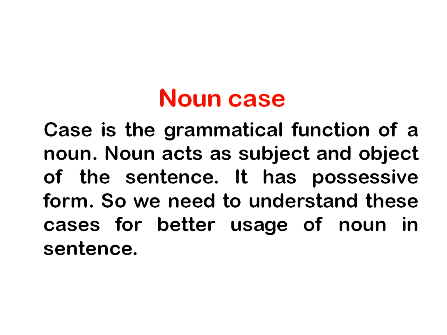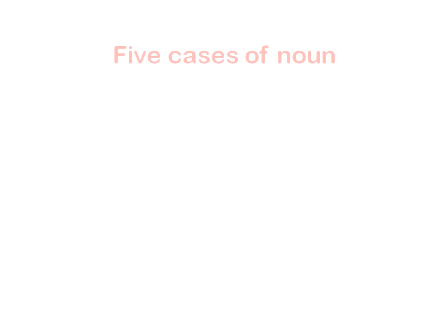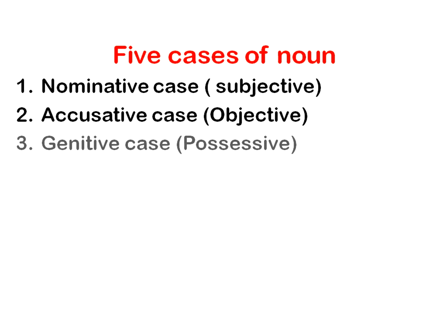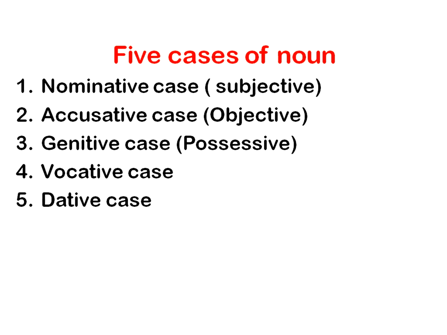Let us learn noun case. What is noun case? A noun case is the grammatical function of a noun. Noun acts as subject and object of the sentence. It has possessive form. So we need to understand these cases for better usage of noun in sentence. There are 5 cases of noun: nominative case, accusative case, genitive case, vocative case, and dative case. Nominative means subjective, accusative means objective, genitive means possessive case.